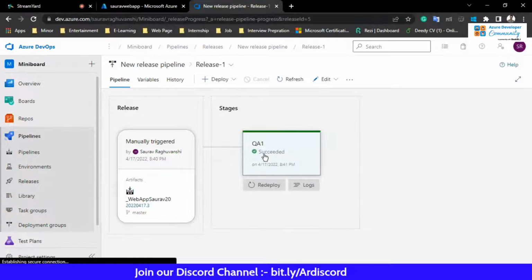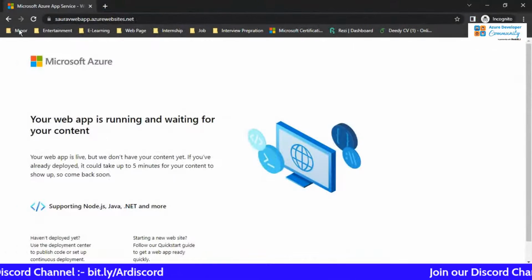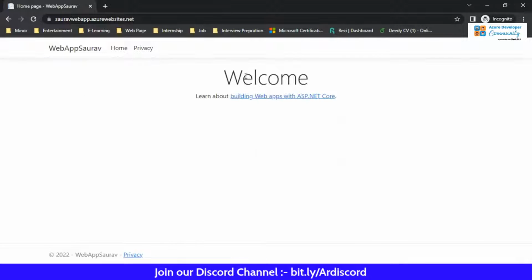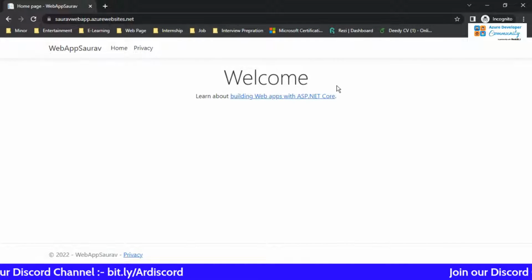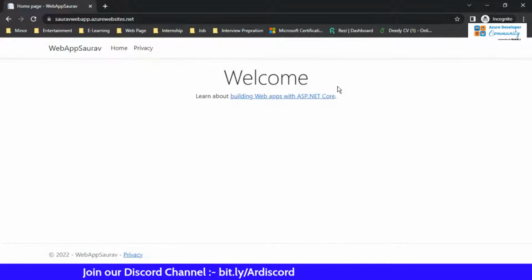Now you can see that the deployment has succeeded. Let's see whether the deployment happened or not. Let me just refresh this page. Okay, now you have seen that the web app is completely deployed on this platform. So the fun doesn't end here. Let's say there is a sudden change in the application. How can we automate this process?